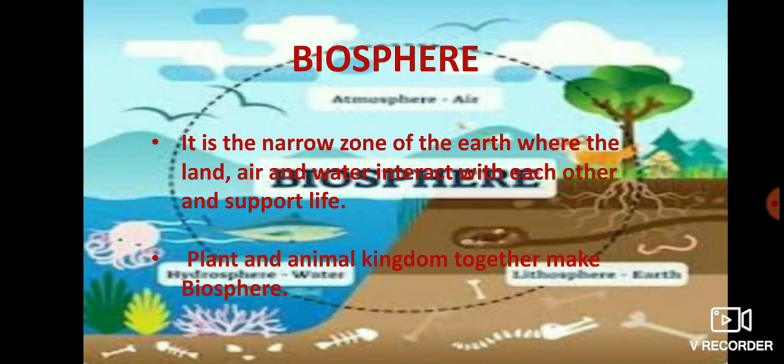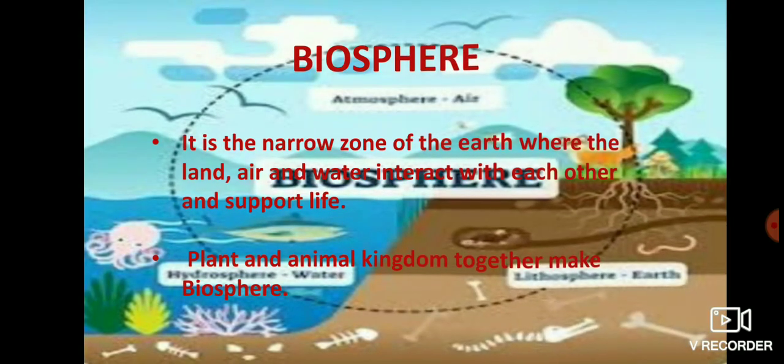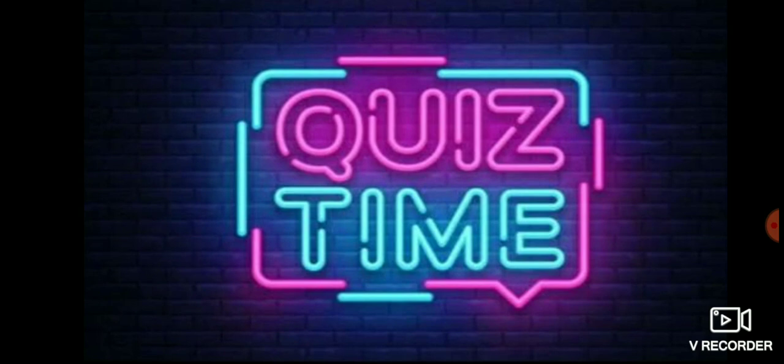Biosphere. It is the narrow zone of the earth where the land, air and water interact with each other and support life. Plant and animal kingdom together make biosphere. Now I hope we all have learned properly about the topic.